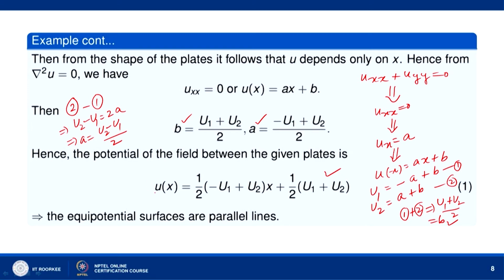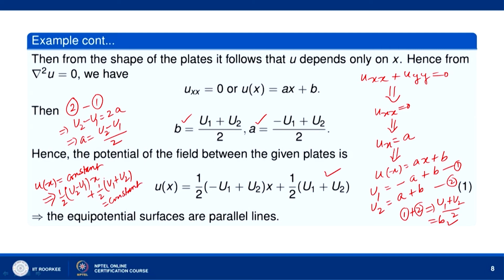So, if you take potential to be constant, then u(x) = constant gives (1/2)(u2 - u1)x + (1/2)(u1 + u2) = constant.